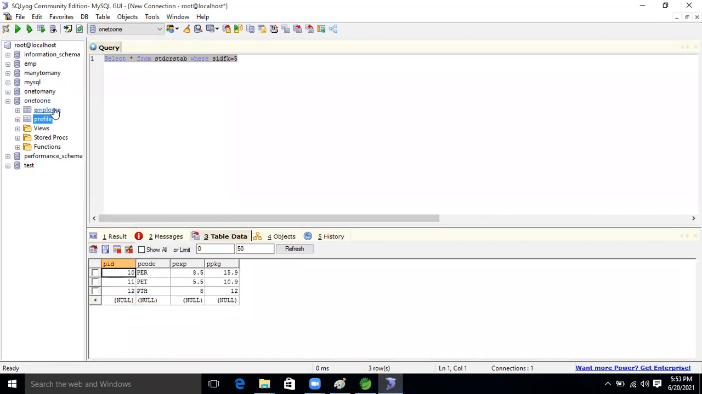See this? The foreign key is unique, no? Ten, eleven, twelve, no? Duplicate is not allowed. Duplicate is not there.